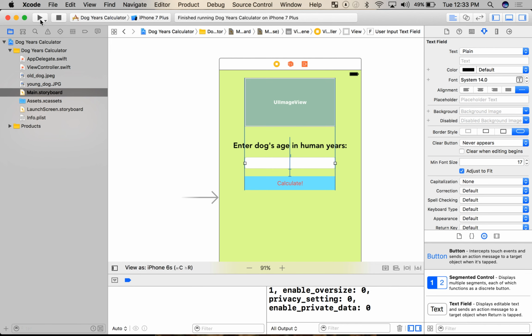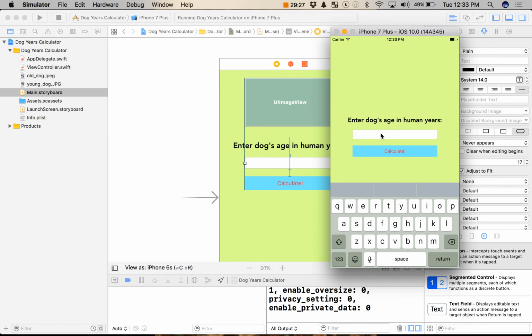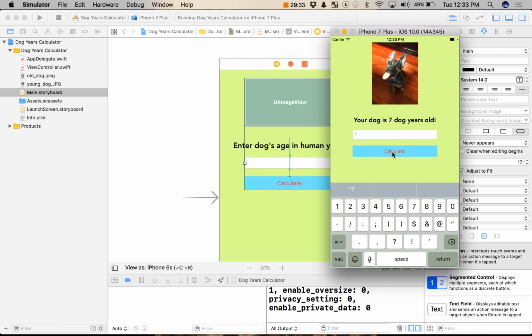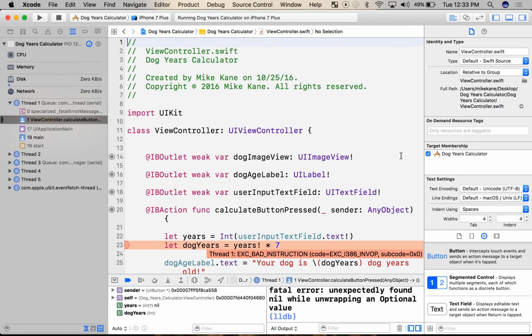Okay, and then the second thing, let's change it to a numpad. Well, I'm going to run this first here, and we'll see what sort of error we can run into. Now, I purposefully haven't changed over the numpad, so you can still enter letters here, and the troublemakers in the bunch here are probably thinking, well, wait, what happens if I enter a letter? Well, let's test it first. If I say the dog is 1, perfect, the picture is now the correct size, but let's change it, and let's say my dog is Z years old. Boom! Uh-oh, exploded, the app crashed, okay? And that is going to be because we have a nil value.